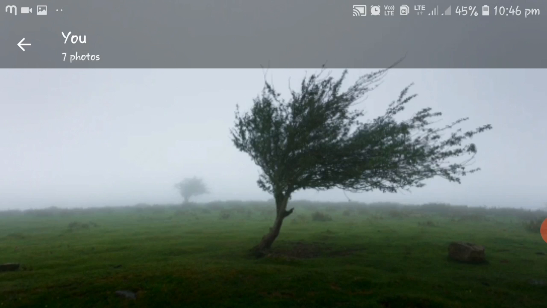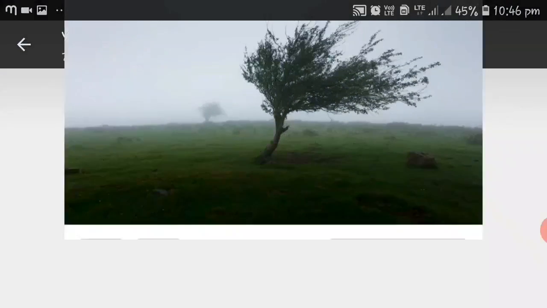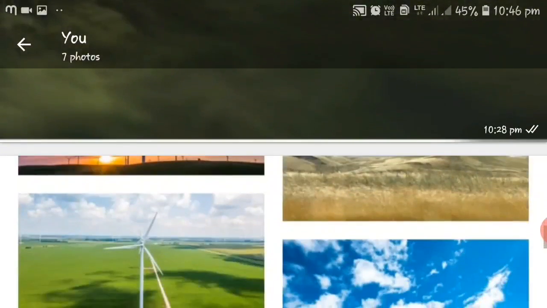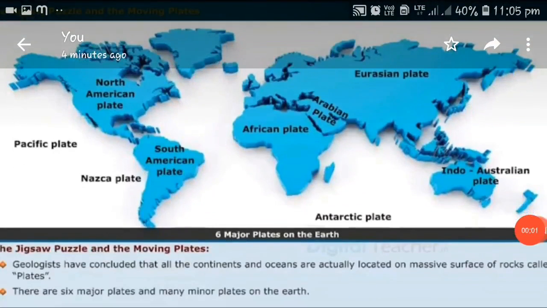The landforms that are formed by the wind and water process are called third order landforms. Third order landforms. In my first session, I spoke about the first order landforms and second order landforms, isn't it? Now I am saying about the third order landforms.